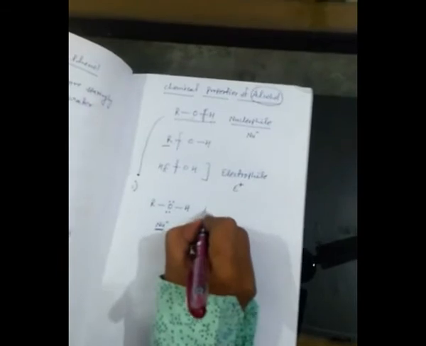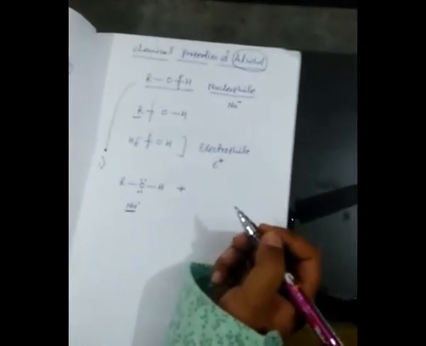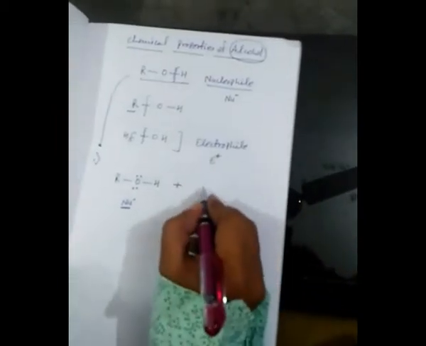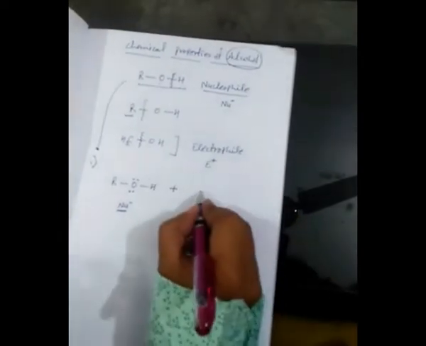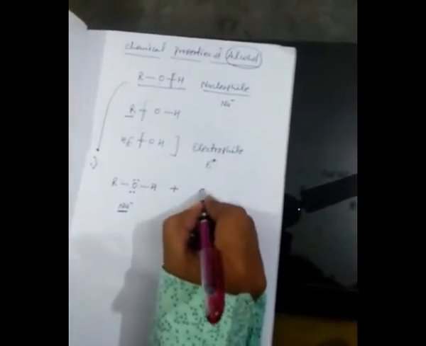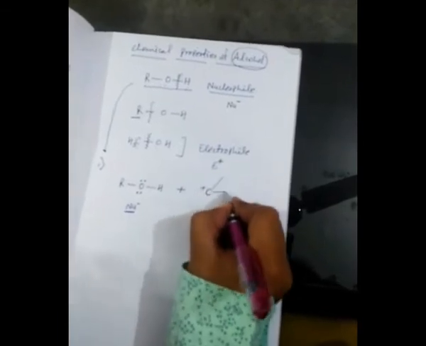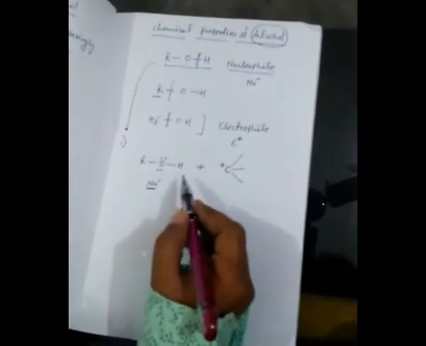So when any electrophile is attacking on it, electrophile meaning those that are getting the positive charge. The better electrophile, if I use it here, is a carbocation. As we know, on the carbocation, positive charge is present. Suppose this is a carbocation. See, this is a positive charge. Anything can be attached with these single bonds. Now, what will happen here?